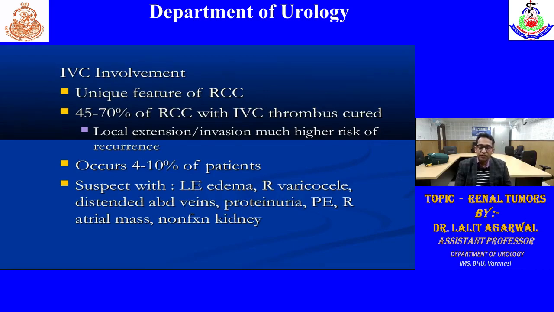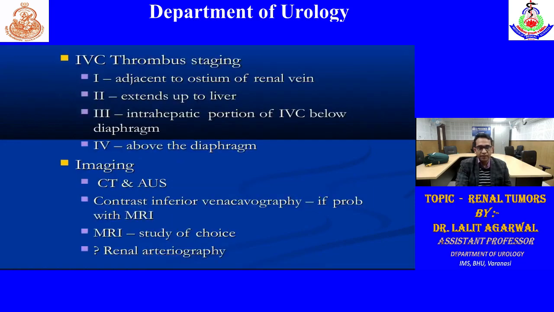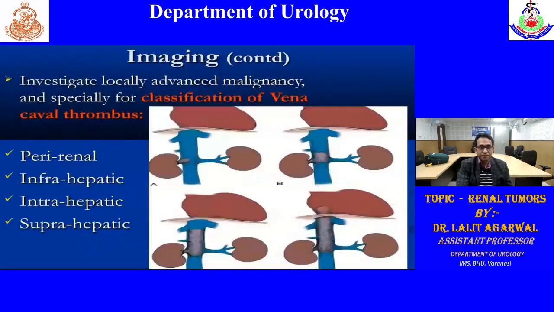Symptoms I've already told: non-reducing varicocele, edema, pedal edema or enlarged abdominal veins, proteinuria. So these are the features. Classification: if it is involving only the renal vein or ostium, that's level 1. Level 2 is subhepatic, 3 is intrahepatic involvement, and 4 is above the diaphragm. Investigation is the same, CT, MRI, but MRI is preferred in case of abdominal involvement. If we still have doubt, then we can go for transesophageal echocardiography also, IVC cavogram also. So MRI is the study of choice in case of IVC involvement, or angiography sometimes.